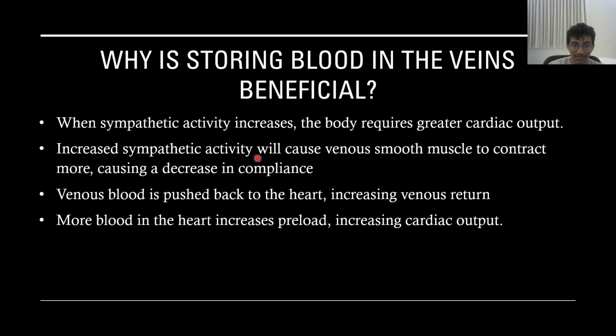The sympathetic activity from the nerves causes the venous smooth muscle to contract. It causes a decrease in compliance. They aren't as compliant as before. So this pushes the venous blood into the right atrium, into the heart, which will increase the venous return. When you increase the venous return, there will be more blood in the heart, which will increase preload, increase the stretch of the heart wall, which will increase the cardiac output because the heart will now pump more blood since there's more blood in the heart that returns from the veins.